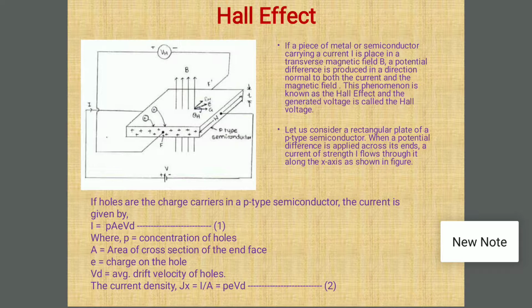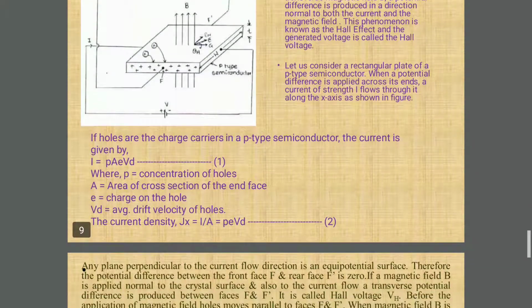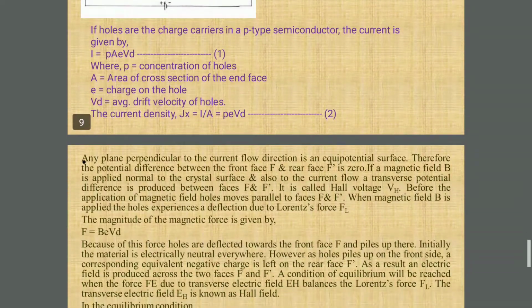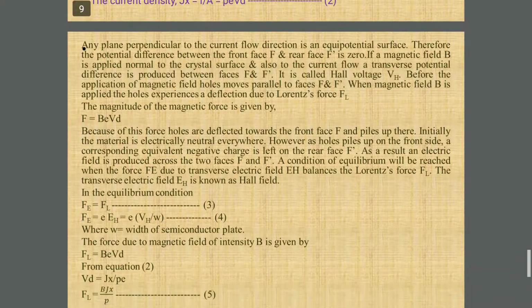So now we have two equations: I equals PAeVd and Jx equals I upon A equals PeVd. We are using equation number 2 in our next steps for adjusting the terms. Here we are discussing only the electric field or electric current.